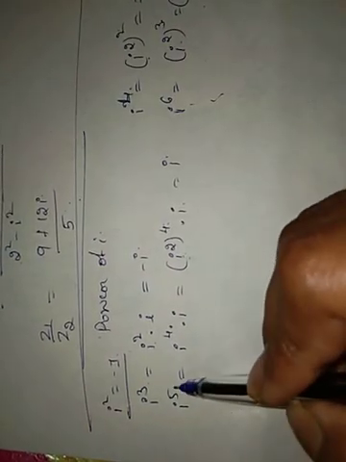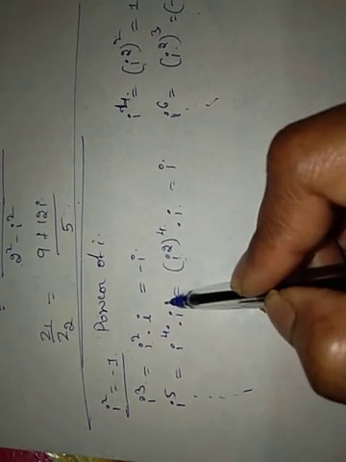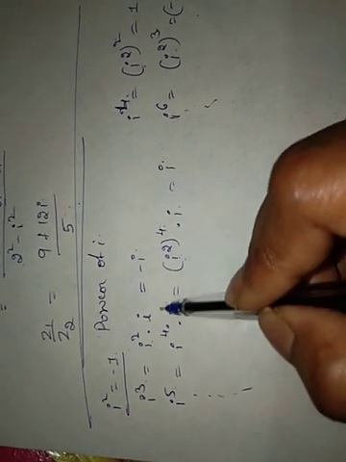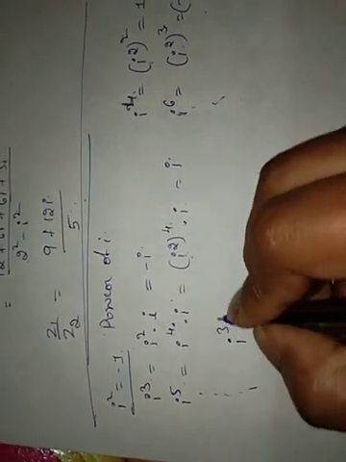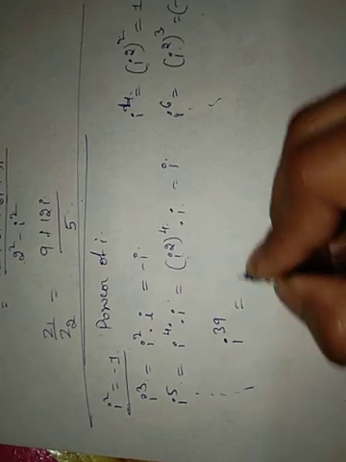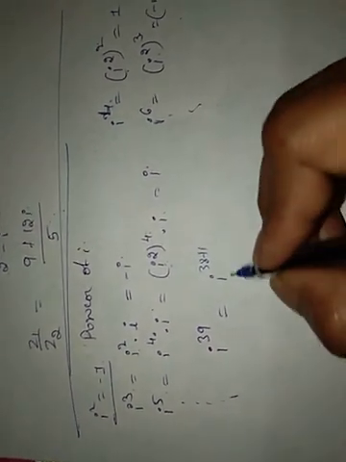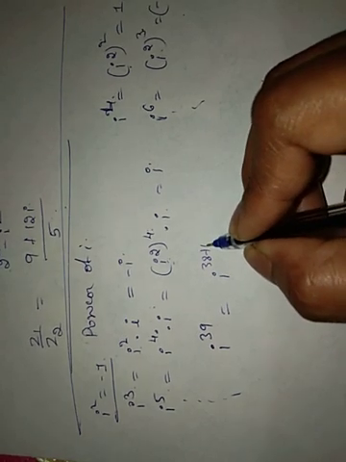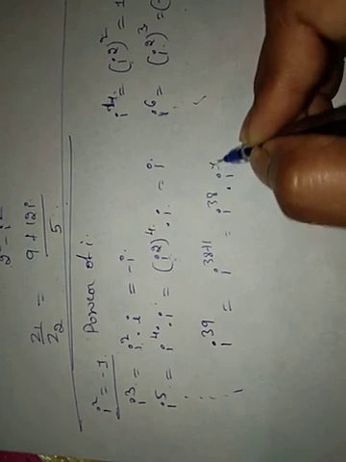In the same manner we move for all the terms. If it is odd, split it as even plus 1. Suppose it is 5, split it as 4 plus 1. For example, i raised to 39: split 39 as 38 plus 1, that is i raised to 38 into i raised to 1.